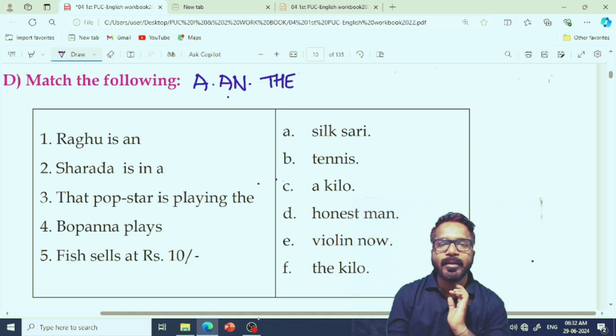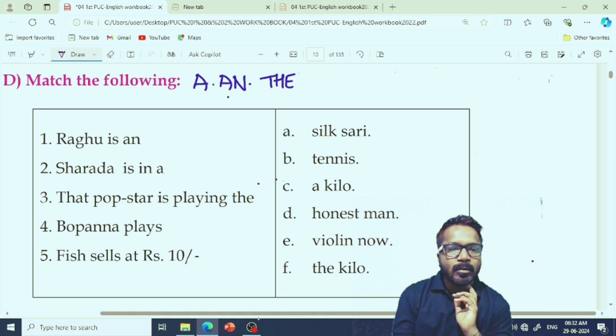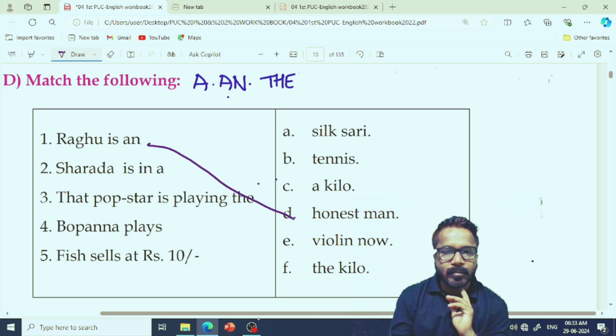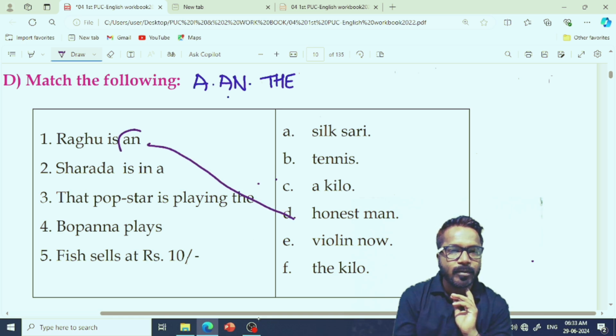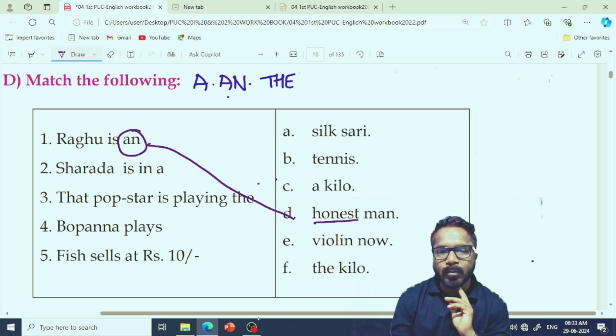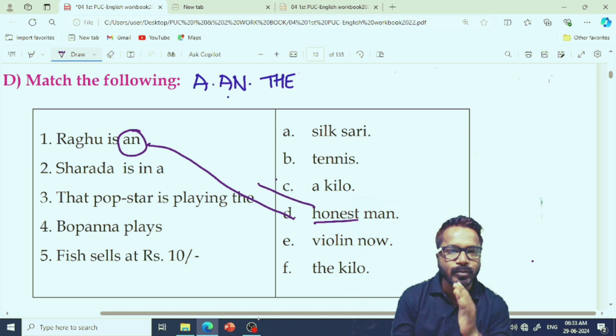Match the following using a and the. Raghu is an honest man. Why "an"? Because "honest" takes a vowel sound. Honest takes a vowel sound. That's why "an" is used.